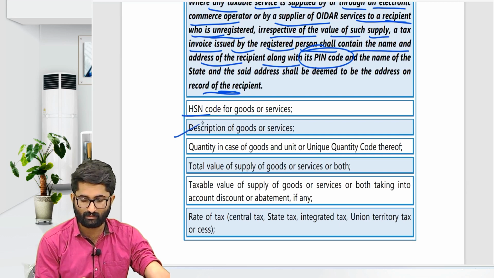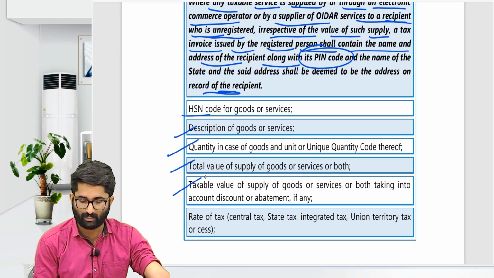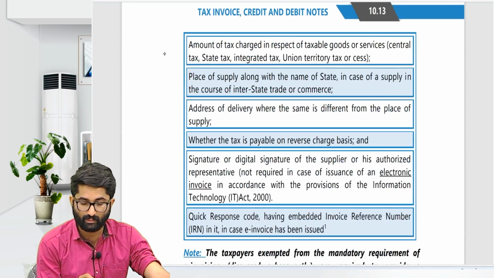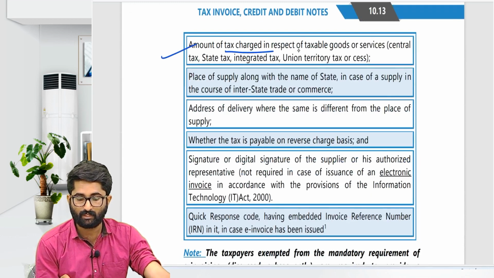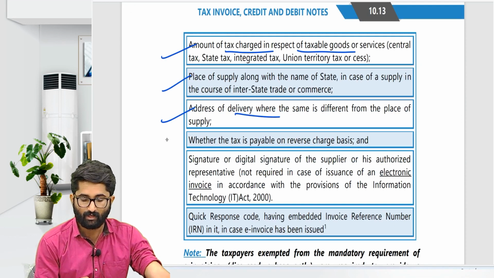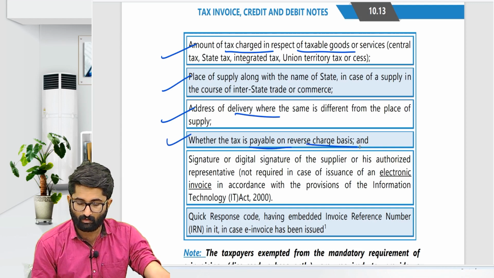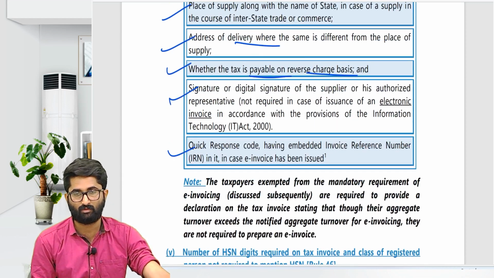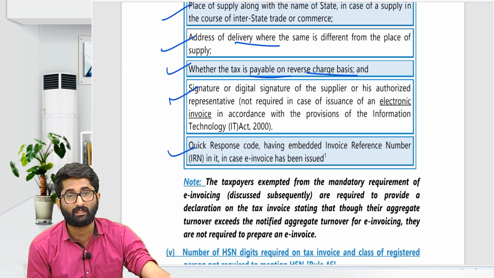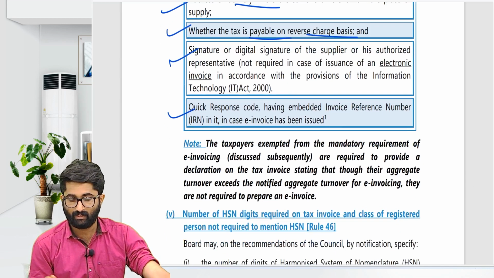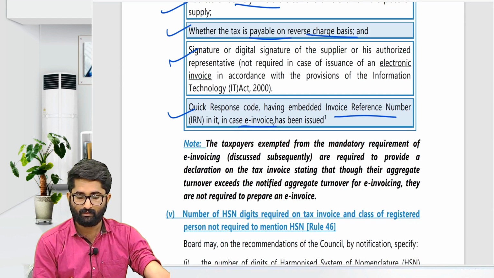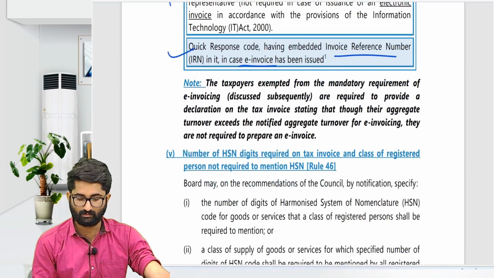HSN code will be there, description, quantity, the total value, taxable value, rate of tax. These should be there in the tax invoice, including the amount of any tax charged in respect of the taxable goods or services, place of supply, address of delivery, and whether the tax is payable on reverse charge basis or not, and HSN code will be there. Quick response code, QR code will also be there for making the payment, having embedded the invoice reference number, and that an e-invoice has been issued.